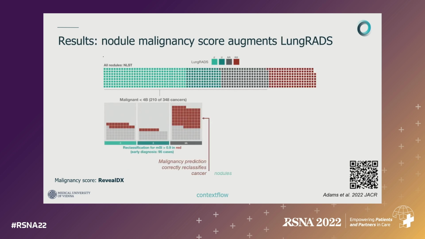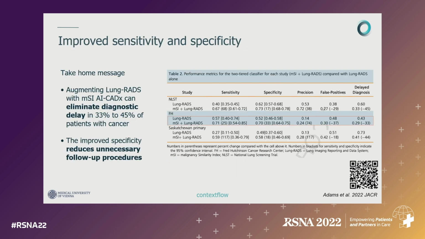I don't want to go into detail. There is a paper in JACR that came out this summer, but essentially we are able to capture false negatives and also reduce false positives in these populations, and I'd like to refer you to the paper for the details. We bump up sensitivity and specificity, and it's all connected with detection and assessment of these nodules.